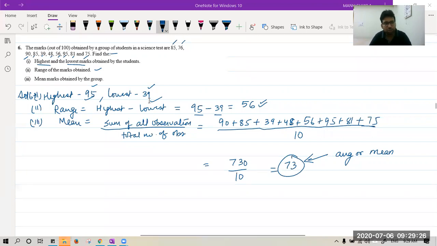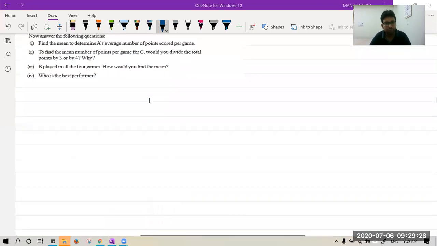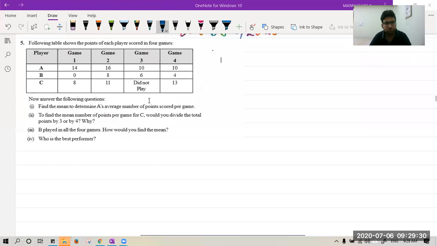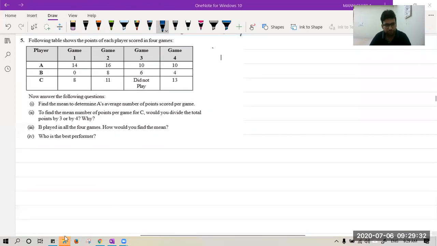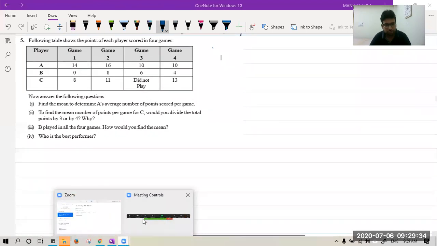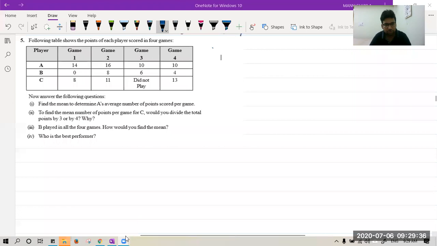Actually, one has doubt in question 5, so I'm repeating it one more time. Please see question 5. The chat window. Okay. Let's take it fast. Question 5. It was saying following table shows points of each player they scored in 4 games.